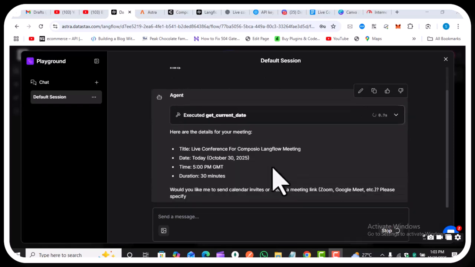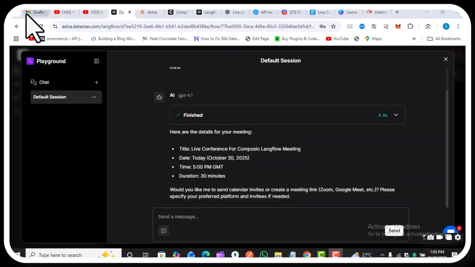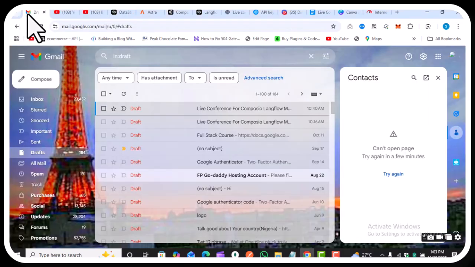All right, see that? It says this is for the meeting, so it has already drafted it out. Right away, it has sent the draft to my Gmail, which I'm going to check right here.